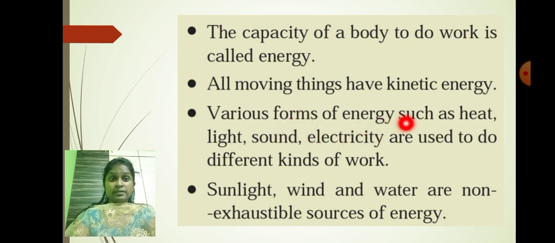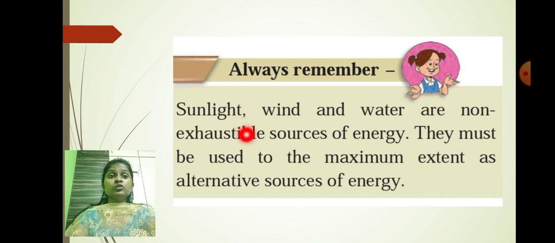So various forms of energy we spoke about today, that is heat energy, light energy, sound energy, electricity, etc. They all are used for different kinds of activity. And at the same time we learned that sunlight, wind and water are non-exhaustible sources of energy. That means they will never ever get finished. So that's why we have to use them as much as we can as an alternative source of energy, because as you all know, petrol, diesel, etc. are available to us in limited amounts. If we go on using them, they will get depleted and finish off faster, and then our future will be in danger.